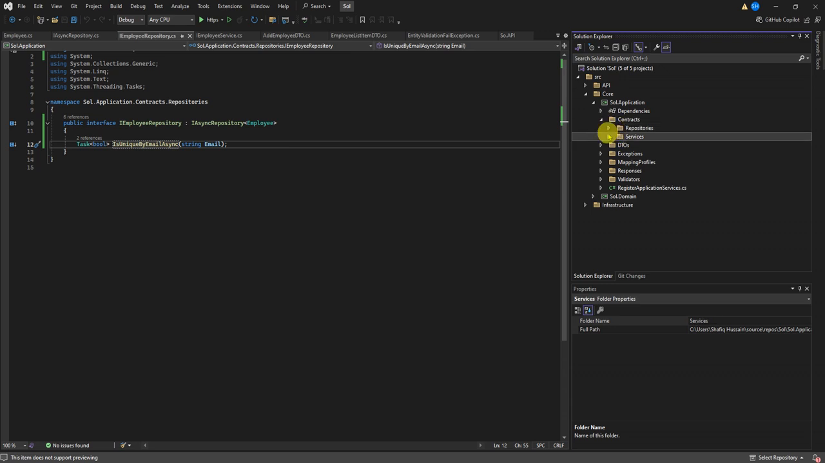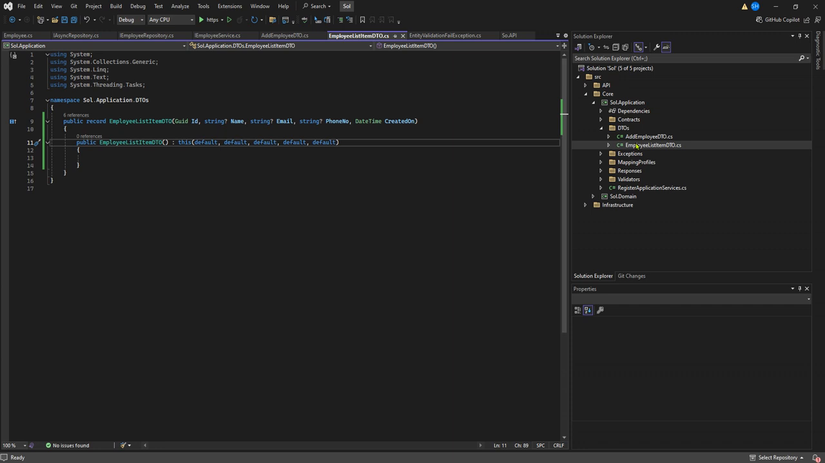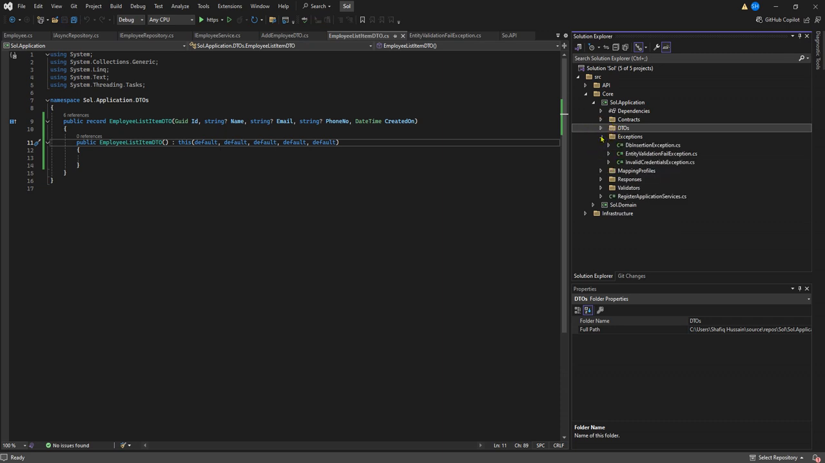Then I have services. Services are used to interact with controllers, and from controllers you get request and response. So here I have contracts that define both repository and services. Then I have DTOs that are used to exchange data from client to database. I have add employee DTO. This is of type record because I'm not using typical classes. This DTO is used to add an employee, and this DTO is used to show the list of the employees.